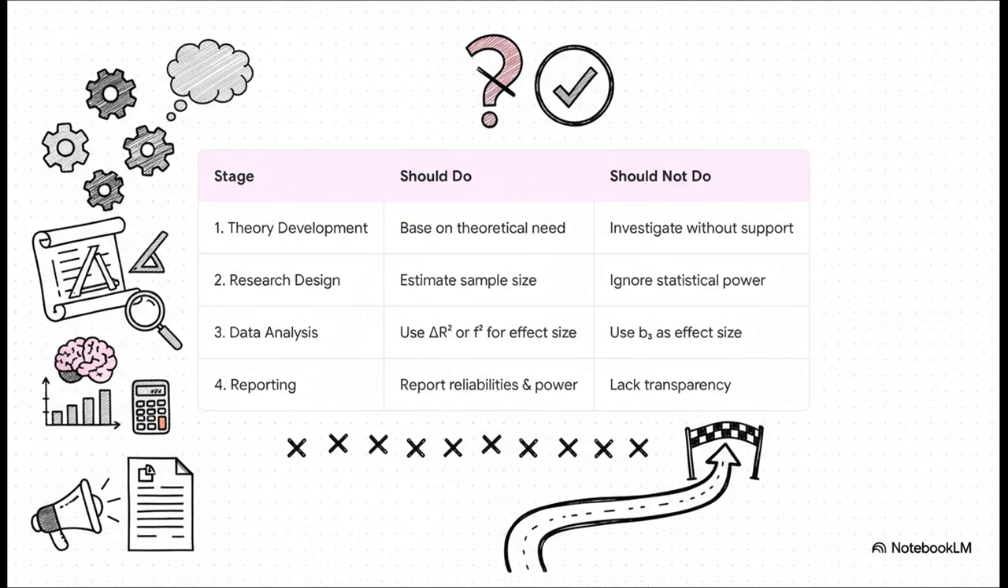For instance, look at the data analysis stage. It explicitly says to use metrics like delta R squared or F squared for effect size and to not just use that B3 coefficient we talked about. It's this kind of direct, actionable advice that makes the whole framework so useful.